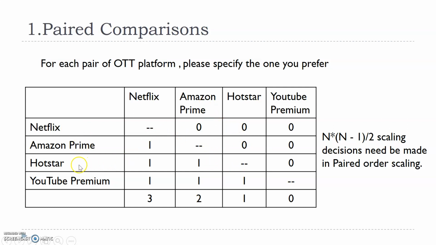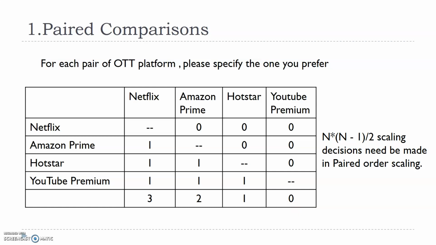When I compare Amazon to Hotstar, let's say I prefer Amazon Prime more than Hotstar, then I'll put 1. If I prefer Amazon Prime over YouTube Premium, then I'll put 1. So the total score I got for Amazon Prime is 2. Similarly, I'll do it for Hotstar, and similarly for YouTube Premium. So let's say if I have how many brands, 4 brands.